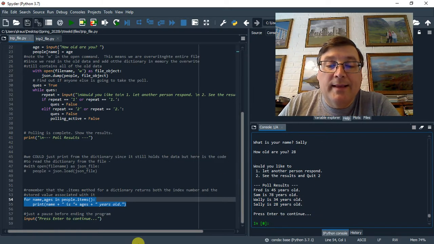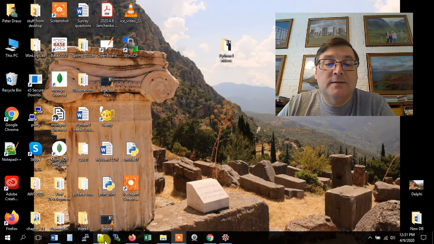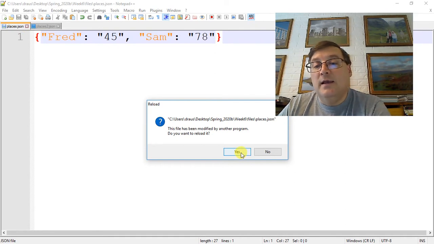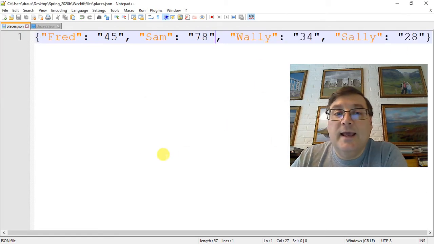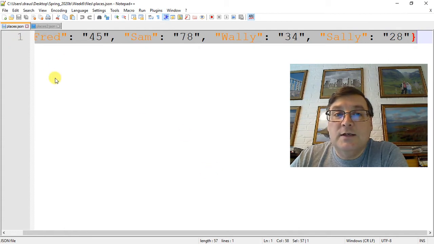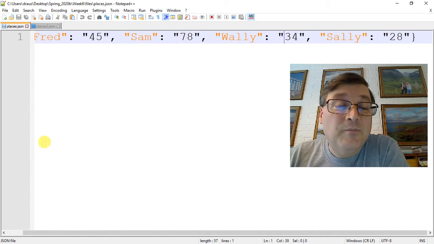So if we look at that file, if we go to Notepad++, I have that file open, and as you can see, it was just edited. Let's move me out of the way. If I do yes here, you can see Wally and Sally get added. So it's just a dictionary. It has the curly braces around the outside. It has the key and value, the key and value, the key and value, and the key and value stored in it. It's just a dictionary.